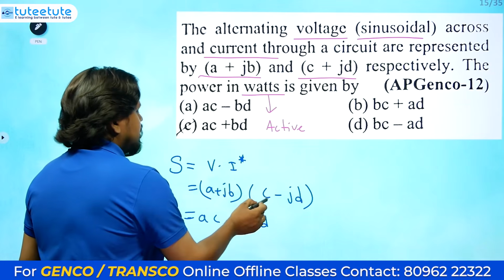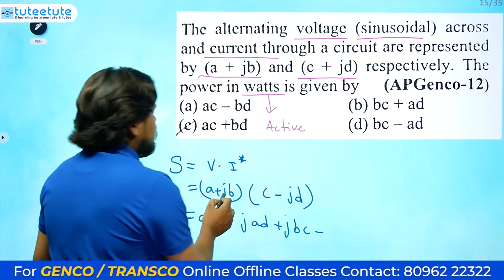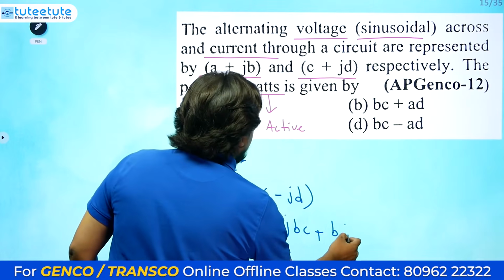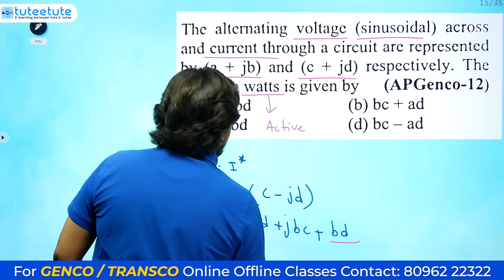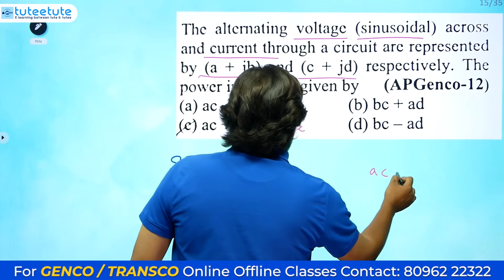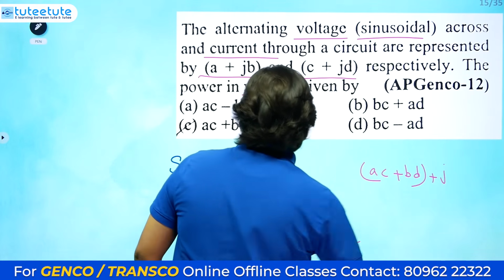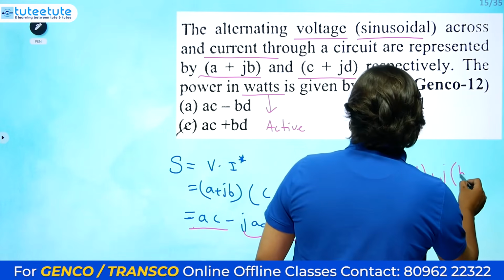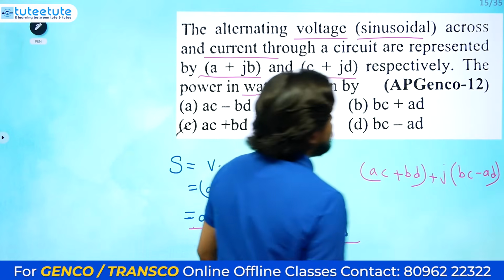Okay, so next C into this one, so jBC. Okay, so minus j into j squared will be minus 1, so you will be getting plus BD. Okay, so these are all four terms. These two are the real terms and these two are the imaginary terms. So if you separate these two, AC plus BD plus j into AD minus BC, otherwise you can give it as plus j into BC minus AD. Okay, so like this we can give.